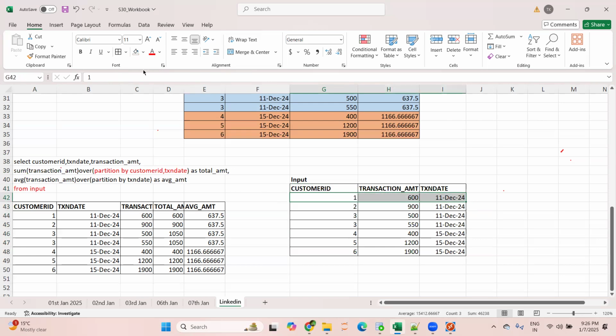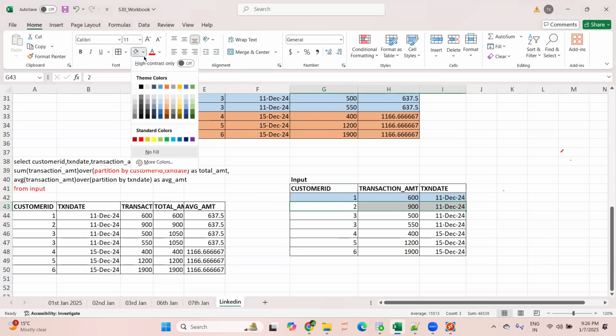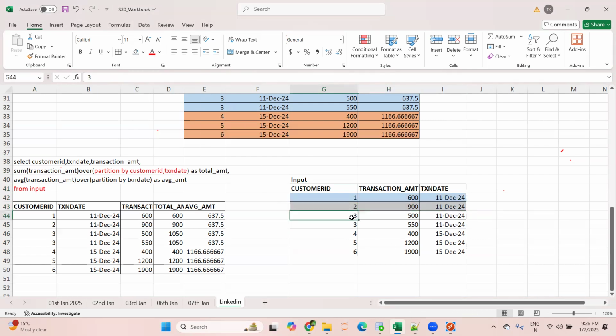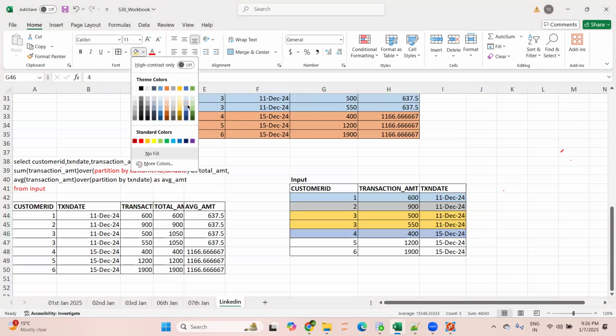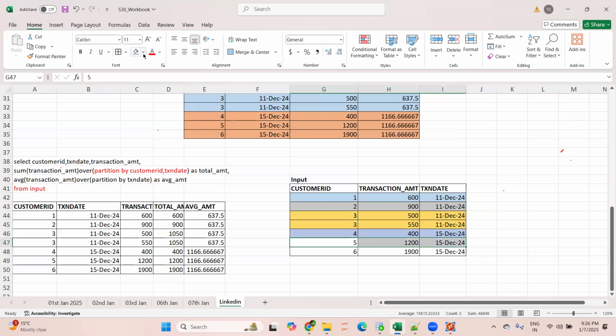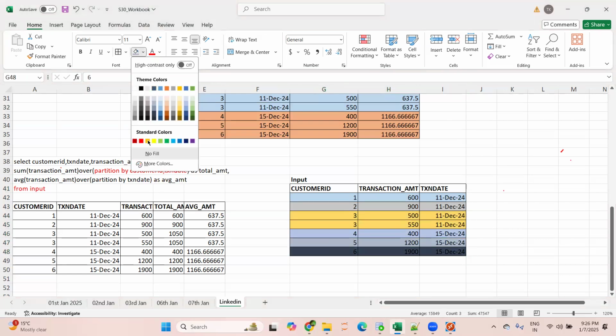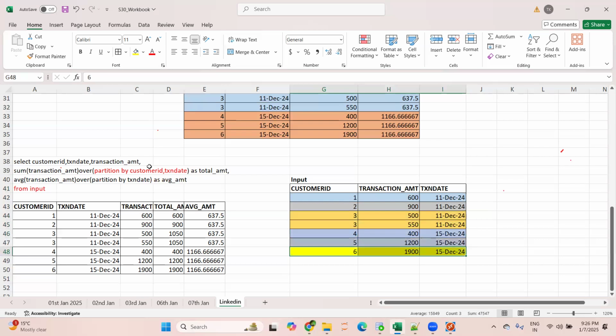So this will be one set of data, one customer ID and one transaction date. This will be another segregation, customer ID and transaction date. These two will be one segregation of data; you can say this will be one partition. Similarly, customer ID 4 and transaction date 15 December will be one segregation of data. Then customer ID 5 and customer ID 6. That is the meaning of creating a partition by customer ID and transaction date. So here you will get 1, 2, 3, 4, 5, 6 segregations.